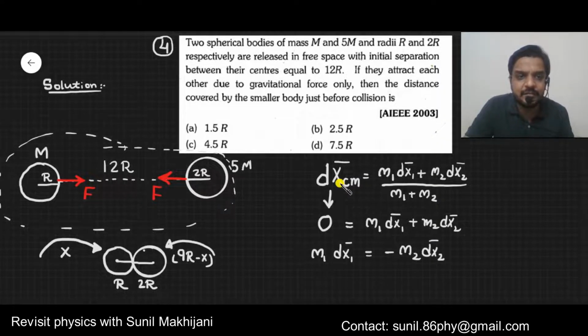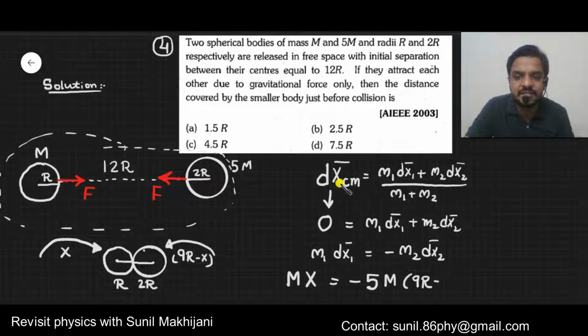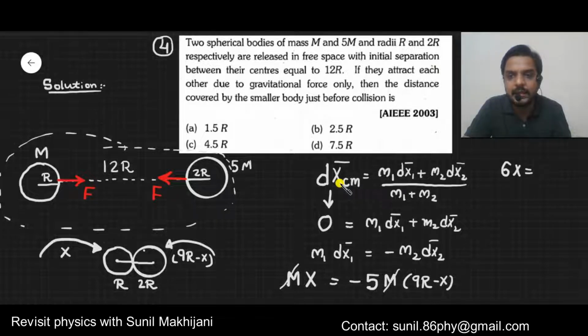Now here m1 is the mass of the first ball, dx1 is the displacement of the first ball, that is x. m2 is the mass of the second ball, which is 5m. dx2 is the displacement of the second ball, which is 9r minus x. Now anybody can solve this very easily. The m gets cancelled from both sides. On solving this, ultimately you will get that 6x equals 45r.